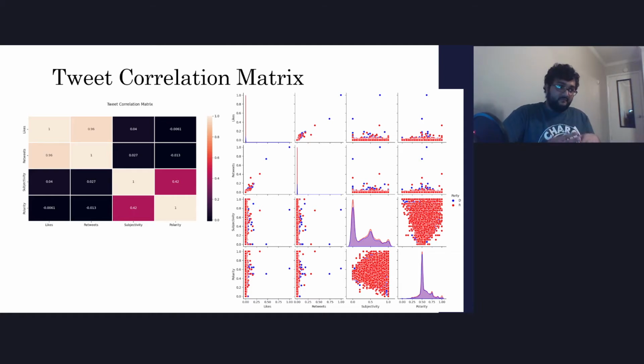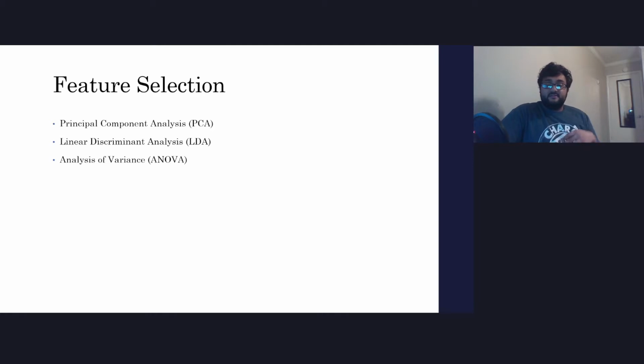There will be one wave where likes, retweets, and subjectivity will be tested, and another wave where likes, retweets, and polarity will be tested. The 3 feature selection methods used were PCA, LDA, and analysis of variance, which is ANOVA. PCA is reorganizing features according to maximum variance. LDA is maximizing between class scatter and minimizing within class scatter. Analysis of variance analyzes a variation in a continuous variable measured under discrete factors. It's particularly useful for the continuous sentiment metrics.